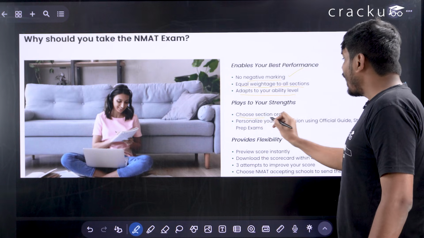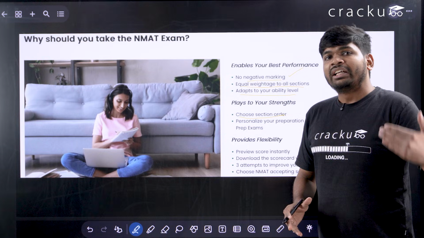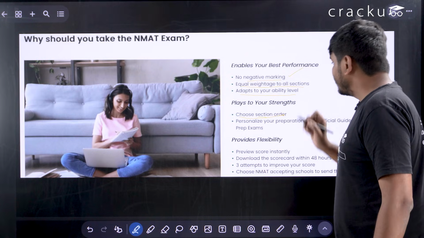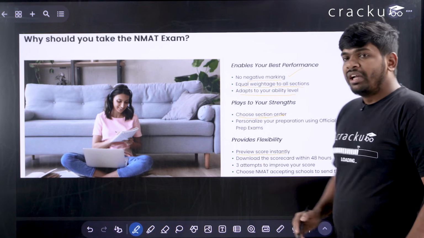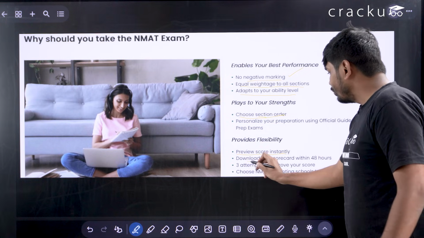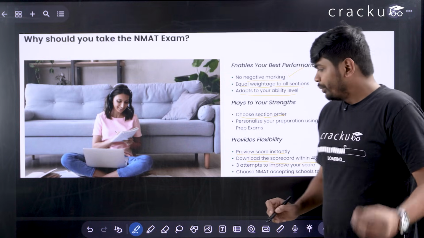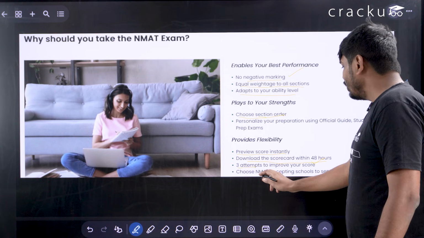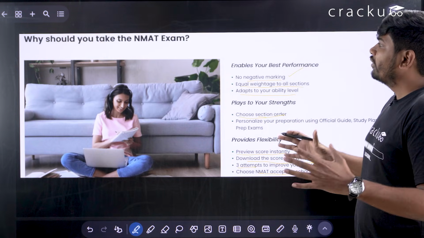Now here you have an option to choose the section-wise order. If you want to select English as the first section, you can do that. So there is flexibility in choosing the section. Now you will get the scores instantly. After you give the NMAT exam, you will get the score instantly, and you can download the scorecard within 48 hours. And there are 3 attempts to improve your score. So this is the best thing about the NMAT exam. And there are so many good colleges which are accepting NMAT score. So definitely you should give the NMAT exam.